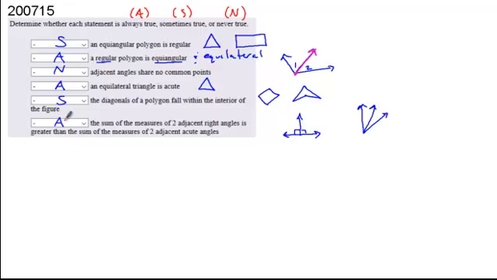All right, so again, make sure when you're working through these types of questions, you're looking for examples and counterexamples. If all you can find are examples, it's always true. If all you can find are counterexamples, it's never true. And if you find both, then it's sometimes true.